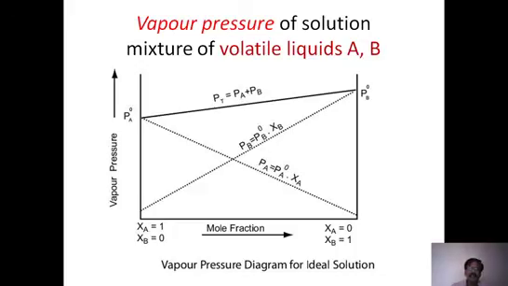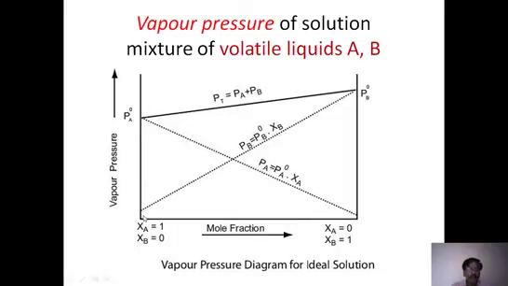If you look at this diagram, we can easily understand the meaning of this. Here vapor pressure is on the Y axis and mole fraction is on the X axis. On the left side, XA is equal to 1, that is only A molecules are there, B is 0. But if you keep going to the right side, XB is slowly added and XA gradually decreases. If you go to the right end, XA becomes 0 and XB is equal to 1, that is 100% B. On the left side it is 100% A, on the right side 100% B. In the middle it is a combination of A and B.